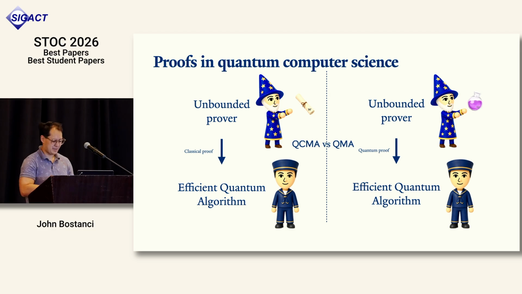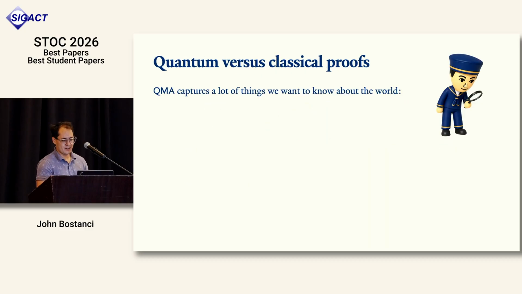To get back to the hug example, we know that the problem I started with is in QMA, and we're asking if it could possibly be in QCMA. Okay, why do we care about this?